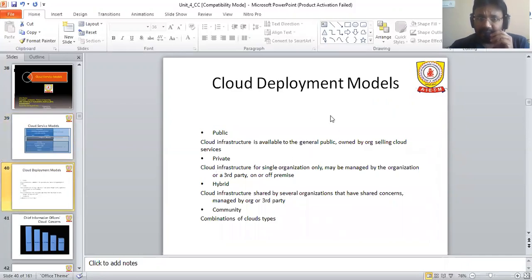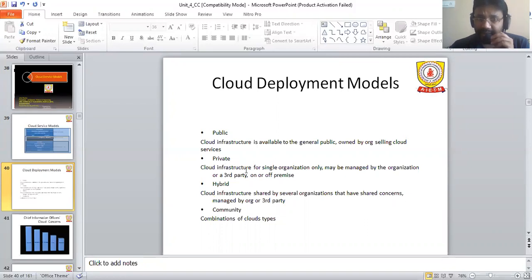Now, first is the public cloud, where the cloud infrastructure is available to the general public and owned by an organization selling cloud services. Definitely, if it is in the public domain, we require security because of public utilization, so there are many security concerns that come up.